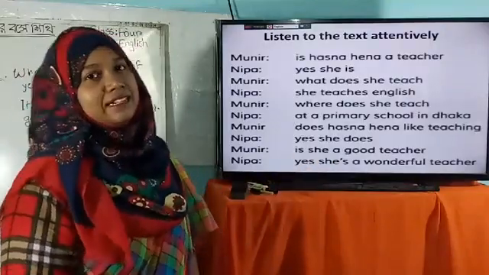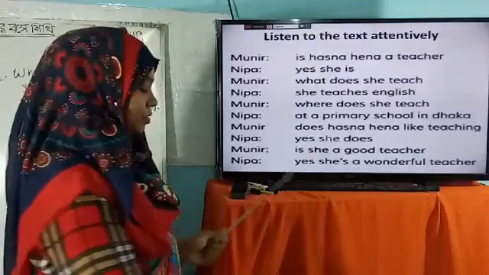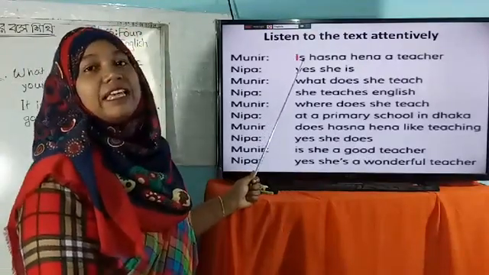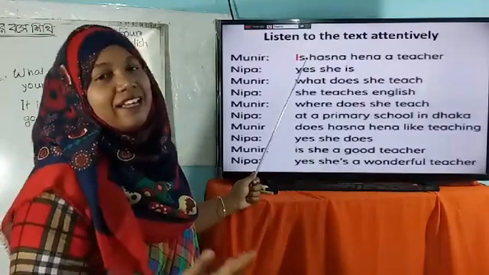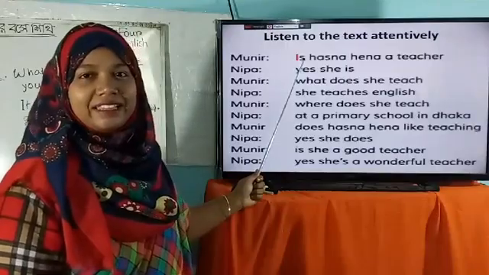If we want to write it that way, that time we have to use a capital letter at very first. So this is capital I. Is a word, and this I is a capital I.